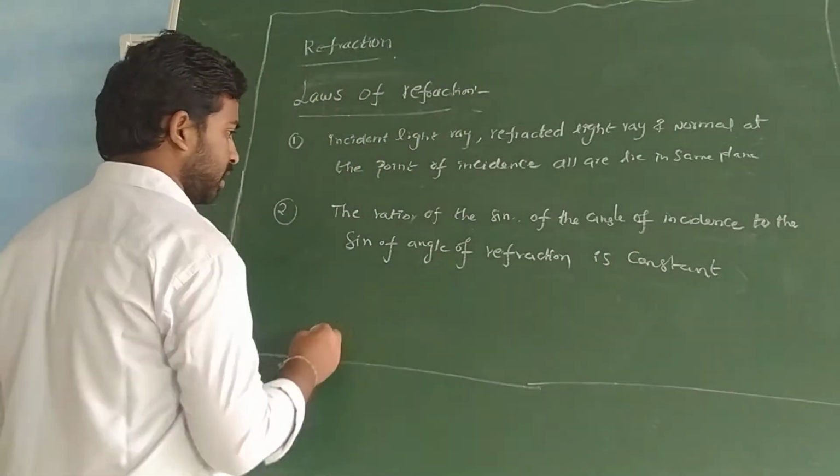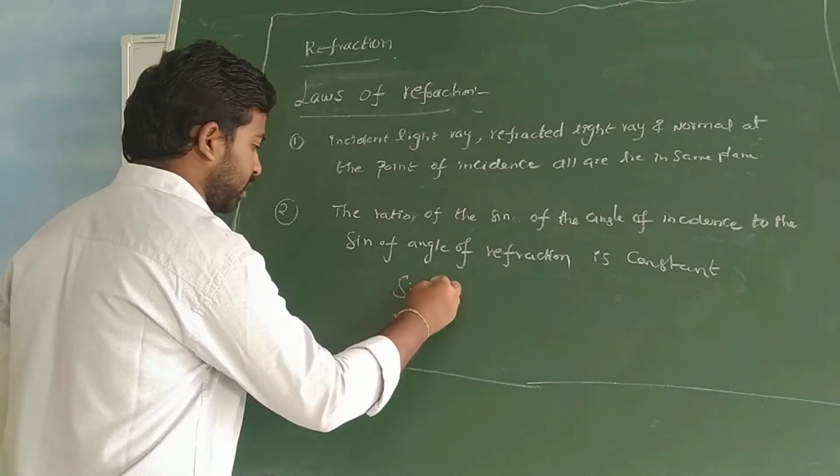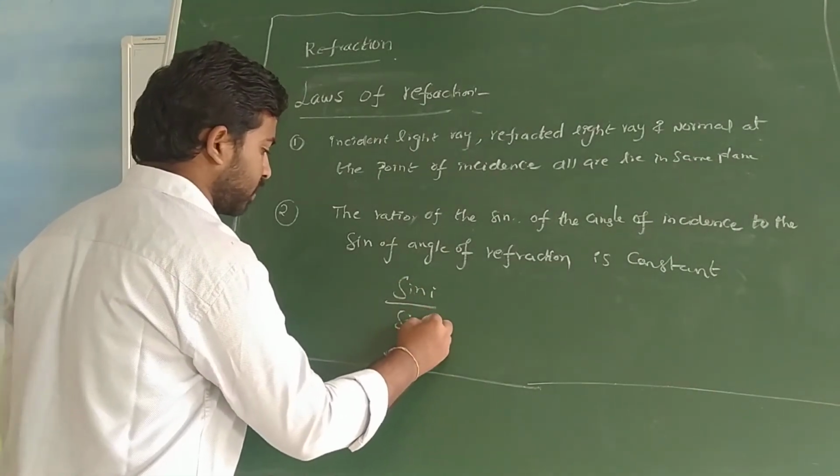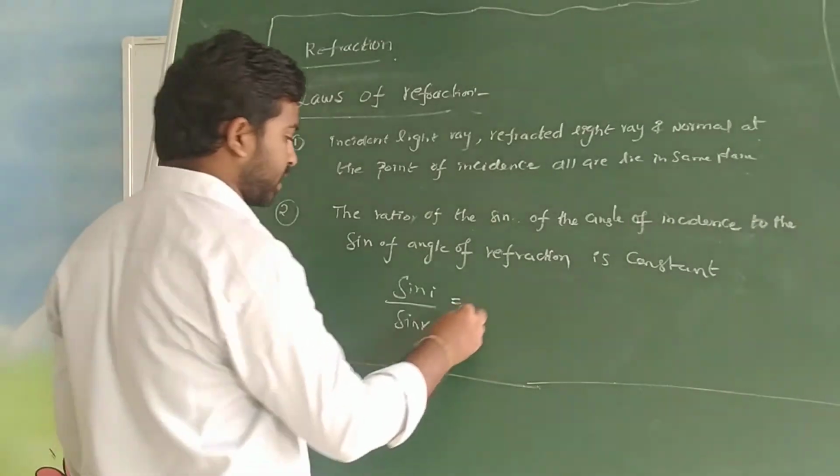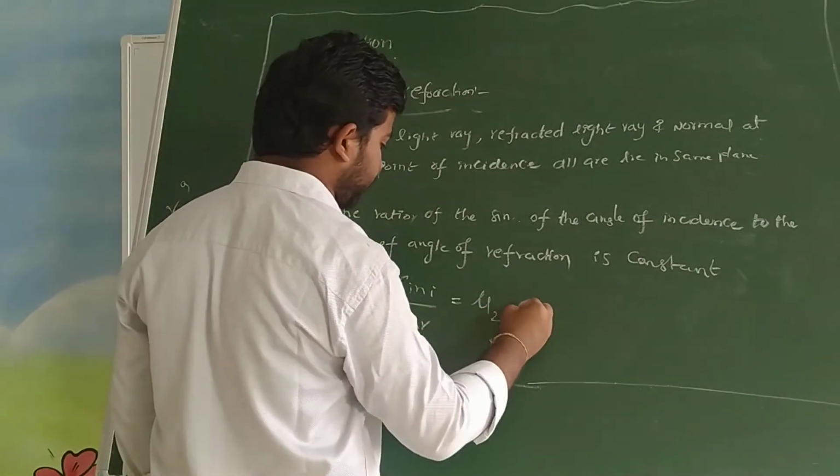So we can write sin i by sin r is constant. That constant we can write as mu21 or n21.